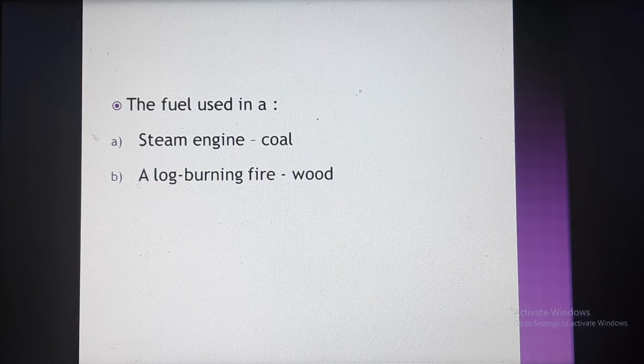Next, the fuel used in a steam engine. What is the fuel used in a steam engine? It is coal. And for a long burning fire, it is wood. For a burning fire, wood is the fuel used there.